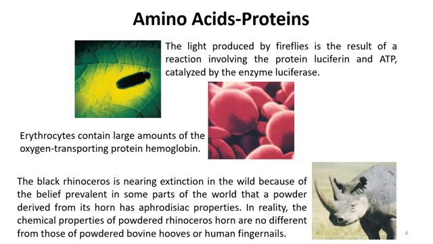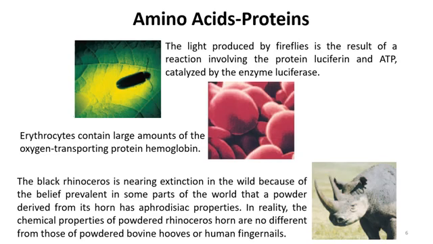Their horns are used to make jewelry and for ornamental purposes, but there is a myth, a belief in some parts of the world, that a powder derived from the horn has aphrodisiac properties. Aphrodisiac relates to something that stimulates sexual desire in a living organism.